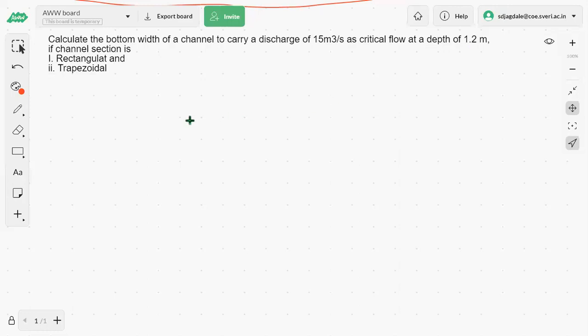Let us consider the next example: calculate the bottom width of a channel to carry a discharge of 15 meter cube per second as a critical flow at a depth of 1.2 meter, if the channel section is rectangular and trapezoidal. It means they have given us a discharge passing through the channel as critical. Qc is given as 15 meter cube per second. So the related depth of flow with 15 meter cube per second will be critical, that is 1.2 meter is yc, y critical. And to carry that discharge at that critical depth, they ask us to calculate the bottom width B of the channel